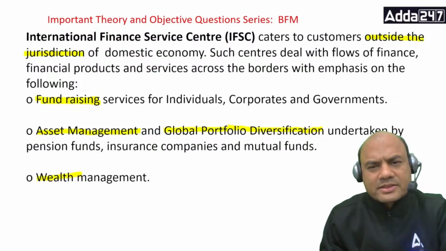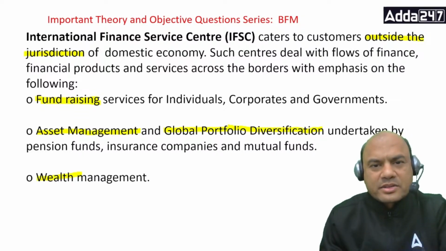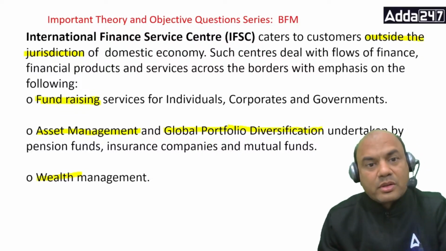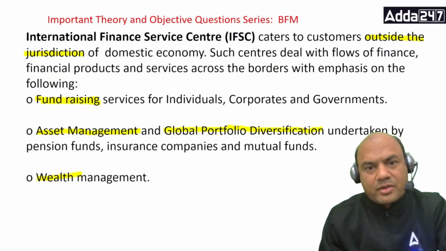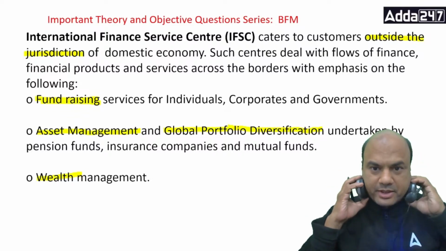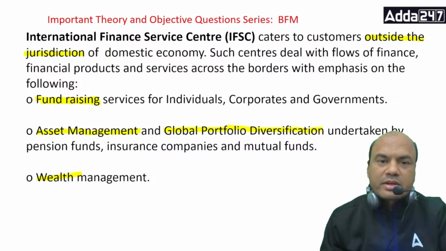Local taxes are not applicable to them. RBI guidelines, to that extent, not completely, but almost 90% are not applicable to them. Local laws are not applicable to them. So that's why all the foreign countries, all the foreign companies, come and invest in our country, in those cities. Okay?